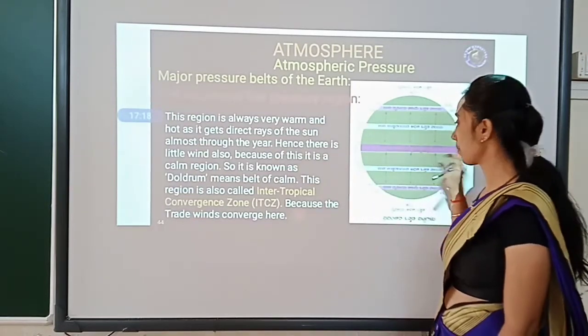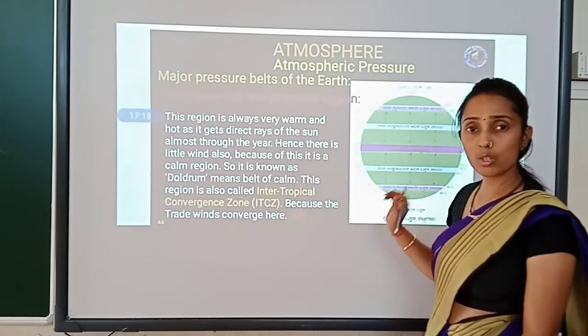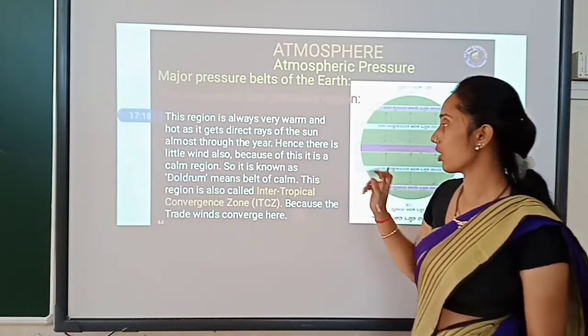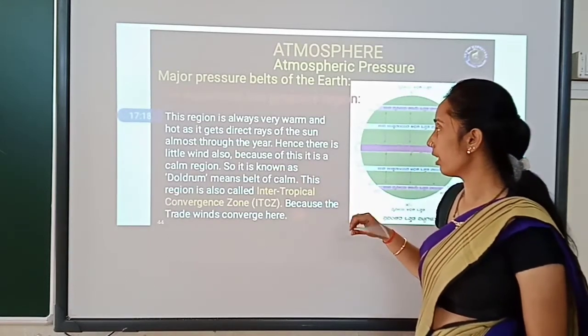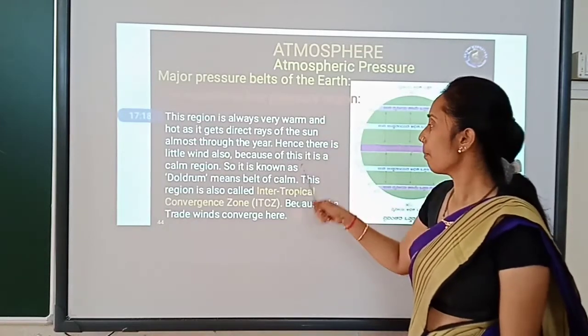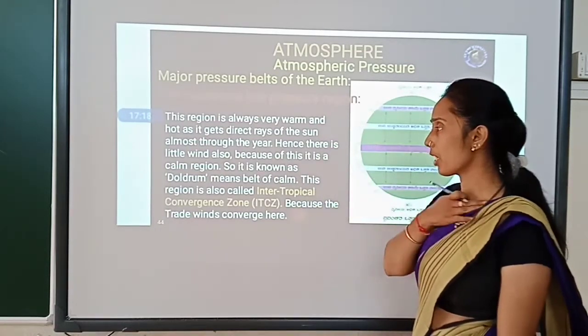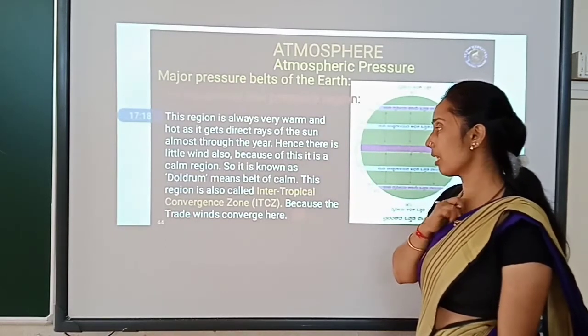Every 365 days it receives the same temperature. Hence there is very little wind you can feel there. Because of this, it is a calm region. So this is known as the doldrums, meaning the belt of calm.